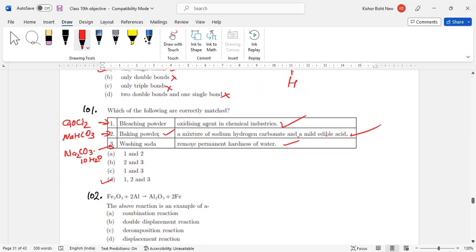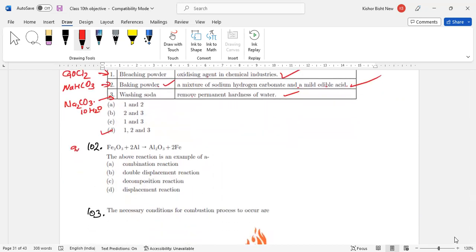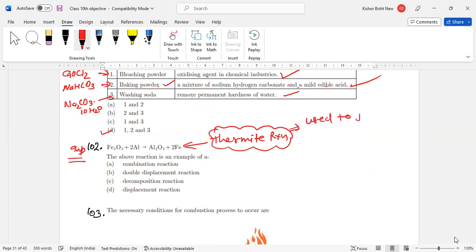Now come to the next question. This is an important one. Again I am saying, this reaction's name is the thermite reaction. Thermite reaction is used to join railway tracks and heavy machine tools.